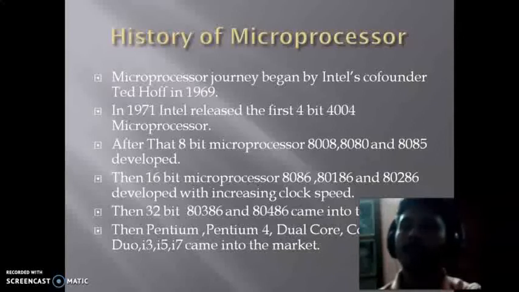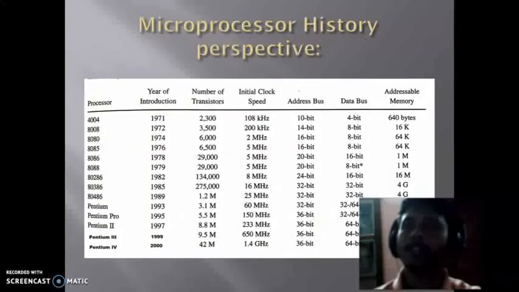Now we are in the era of nanometer technology. Another thing, as the clock speed increases, the device gets faster, and after the development of the microprocessor, the clock speed as well as the addressable memory also increased.